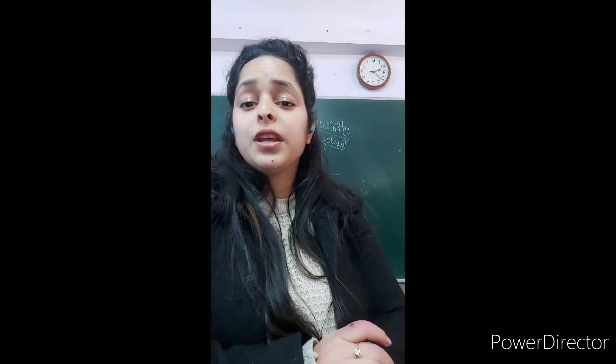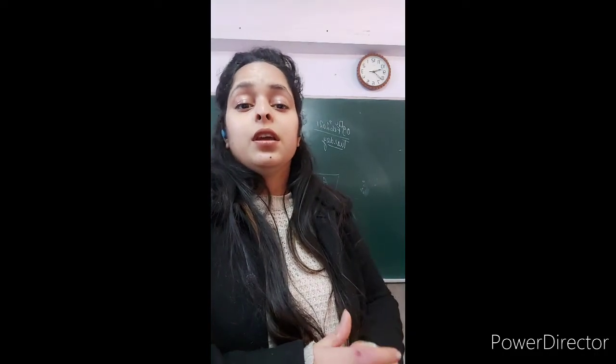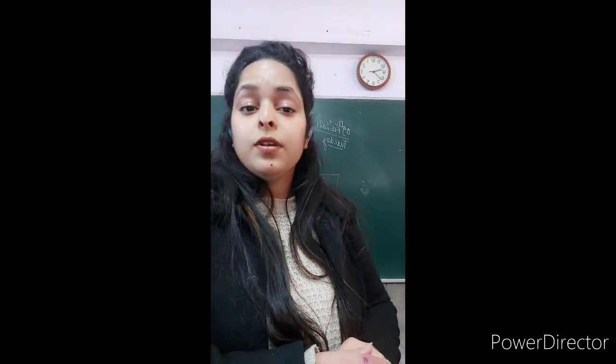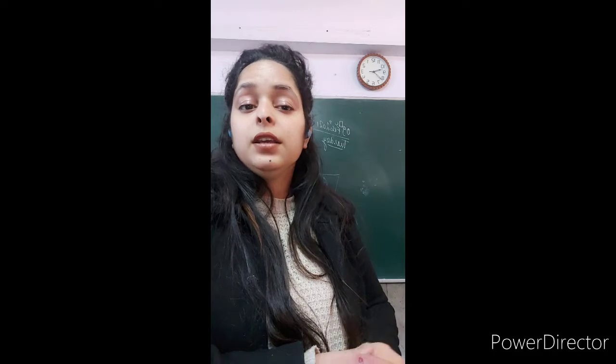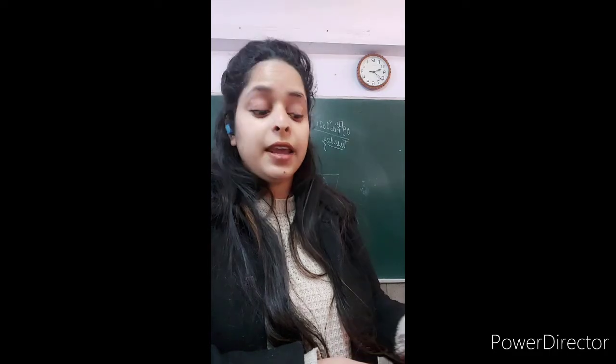We use an with abbreviations beginning with the following letters: A, F, H, I, L, M, N, O, R, S and X. So write down these words, students. They should have vowel sounds.